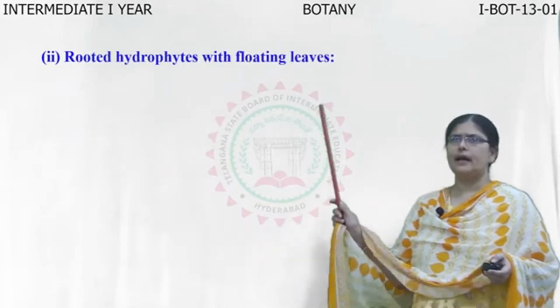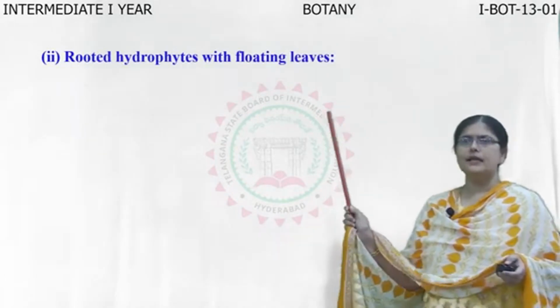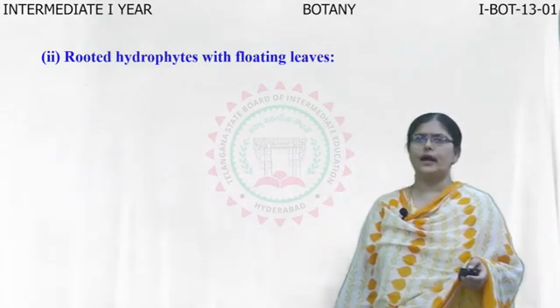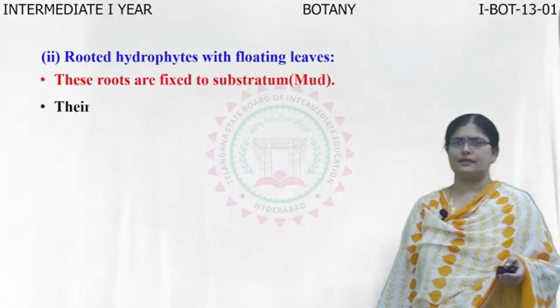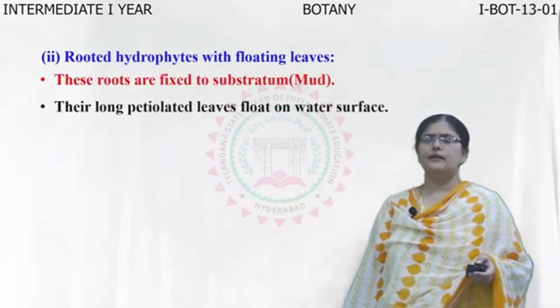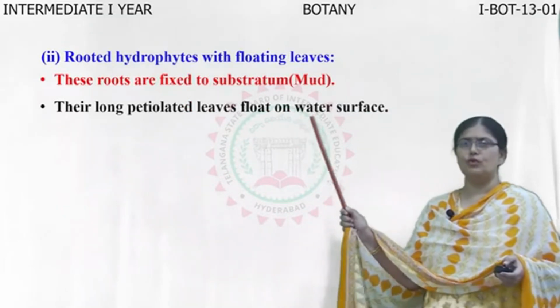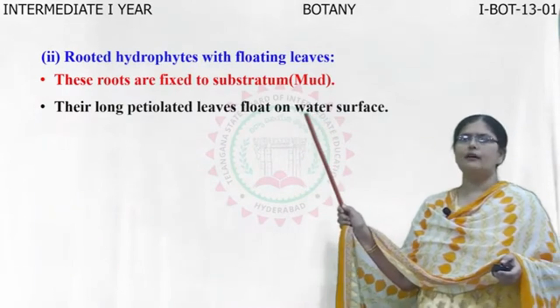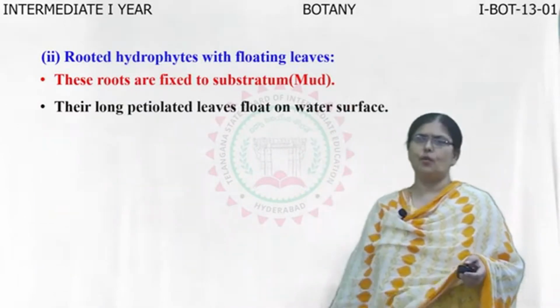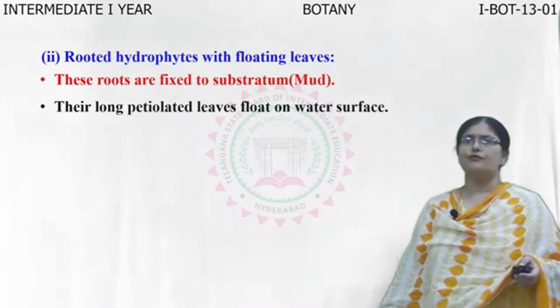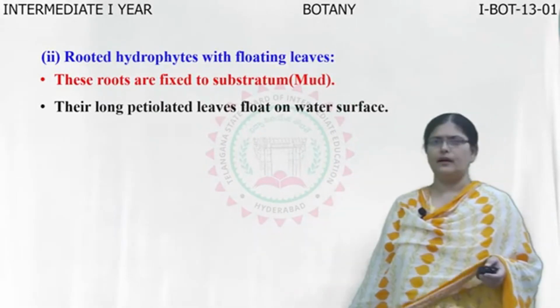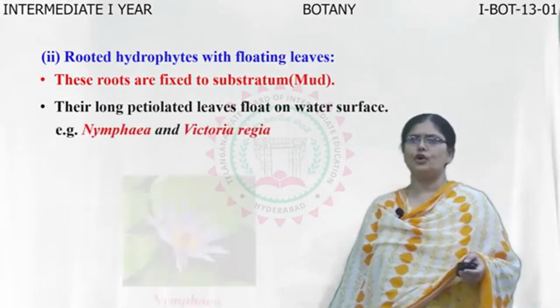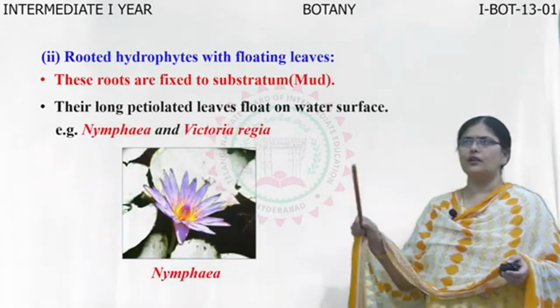Now, the second type of hydrophytes, these hydrophytes are called as rooted hydrophytes with floating leaves. What do you mean by that? That is the hydrophytes whose roots are present in the sand or the mud of the water and they have their leaves floating on the surface of the water. These roots are fixed to the substratum or the mud and they have the long petiolated leaves which float on the water surface.